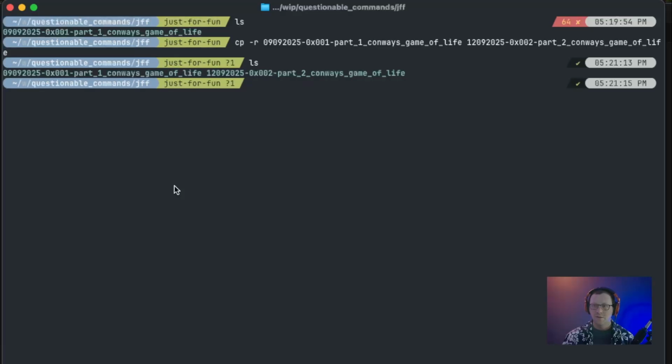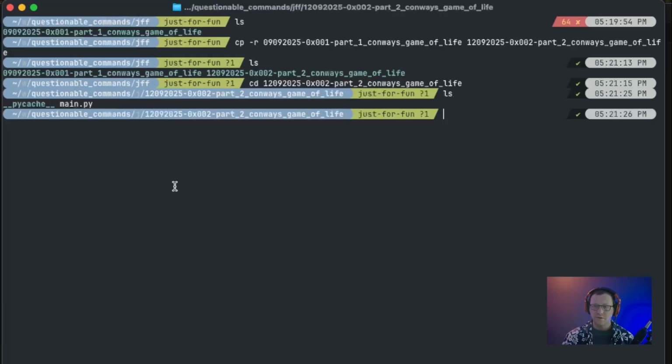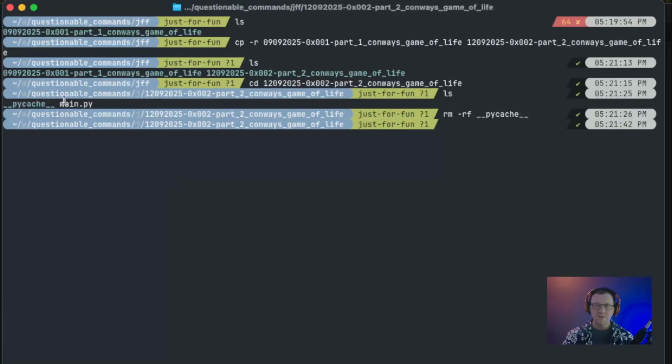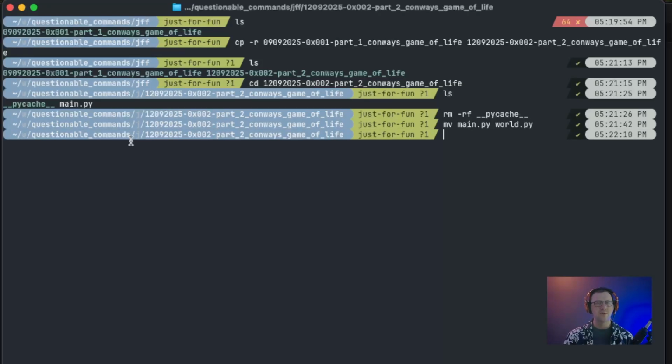All right. So we're all set in here, but there's one thing that I want to do right out of the gate. I was thinking ahead a little bit. I'm going to cd into our new directory. And most of the code that's in this main file currently is actually going to end up being its own class. I'm just going to rename this file. And since it's going to contain the code for our world from part 1, let's just name this file world.py. Then we'll create a new main.py.